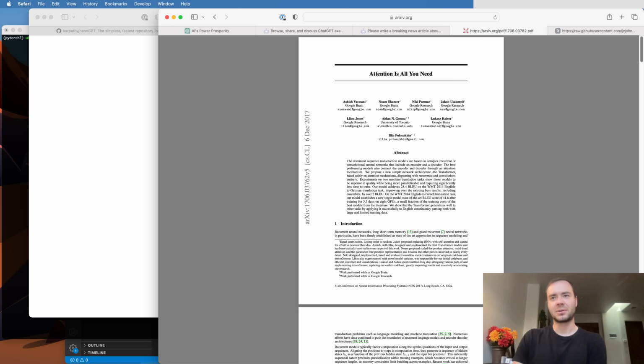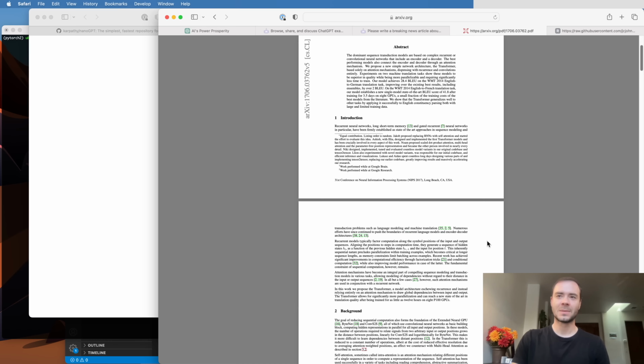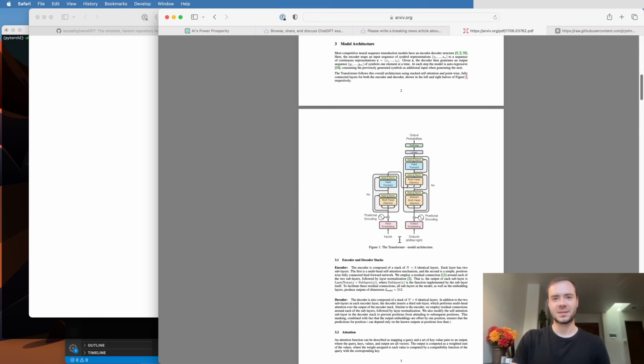Now, if you read this paper, it reads like a pretty random machine translation paper, and that's because I think the authors didn't fully anticipate the impact that the transformer would have on the field. This architecture that they produced in the context of machine translation ended up taking over the rest of AI in the next 5 years. With minor changes, it was copy-pasted into a huge amount of applications in AI in more recent years, and that includes at the core of ChatGPT.